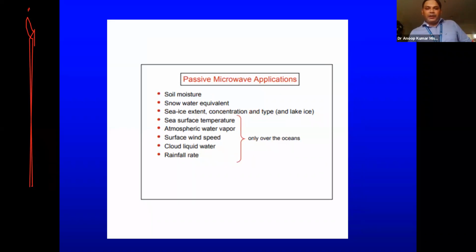Then these are a few of the applications: soil moisture, snow water equivalent, sea ice extent, concentration and type, sea surface temperature, atmospheric water vapor, surface wind field, cloud liquid water, rainfall rate. And not only rainfall rate, we can also distinguish the phase of rainfall, whether it is in liquid state. We can say it is like precipitation rate. So precipitation may either be in the form of liquid or solid, like snowfall, rainfall, or hailstorm. So it has so many varieties.